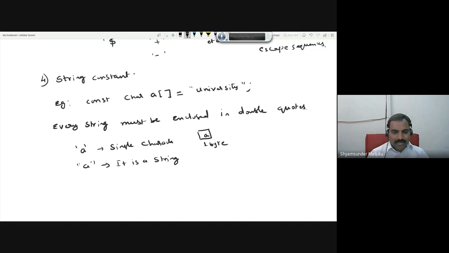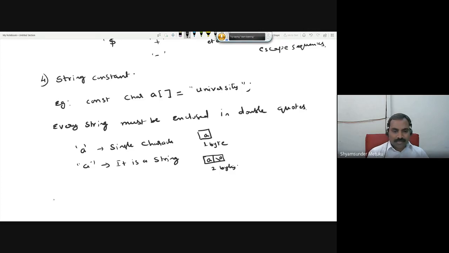When it is a string, there will be 2 locations. One is A, the second is called null character. So more than 1 letter is called a string. Even though I have not written a \0 here, whenever you include something in double quotes, by default, at the end of the text you have written, a \0 is appended. So this is called 2 bytes basically.